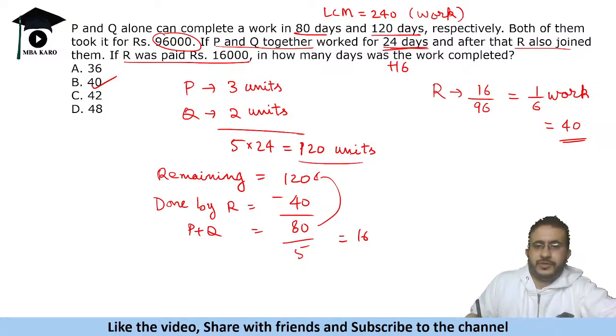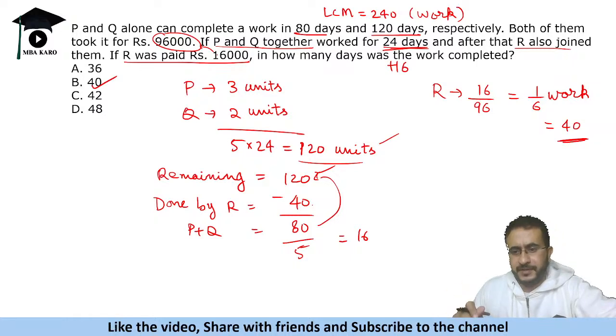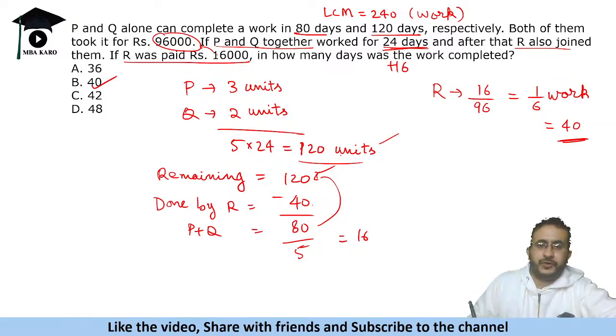We found out how much work is complete, how much is remaining, and how much R is doing, because R is paid 16,000 out of 96,000. So R is doing 1/6 of the work. So 1/6 of the work means 40 units. Or you can do it in a much simpler way also, like this. You do not need to calculate the total work like this, right?